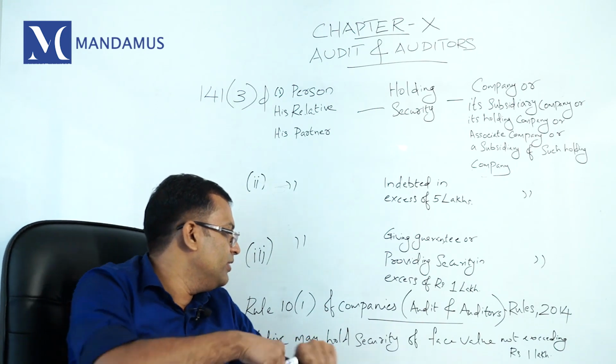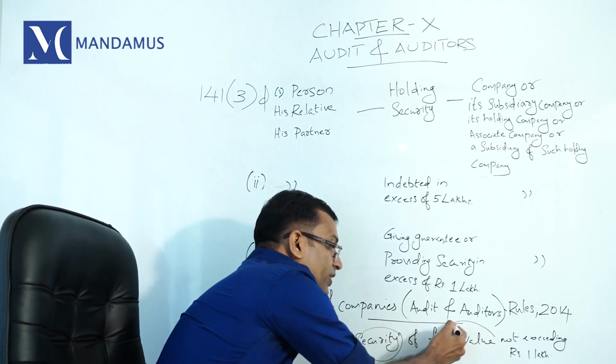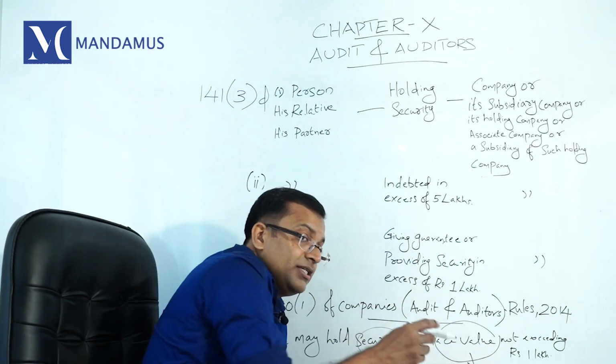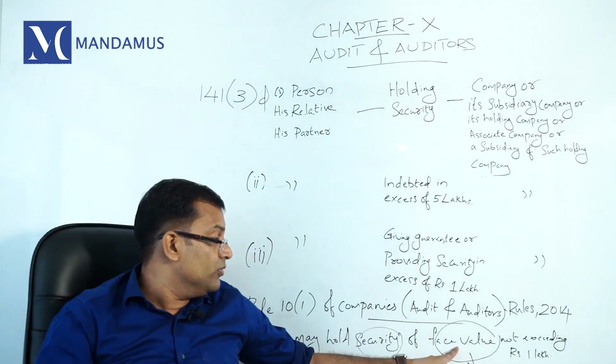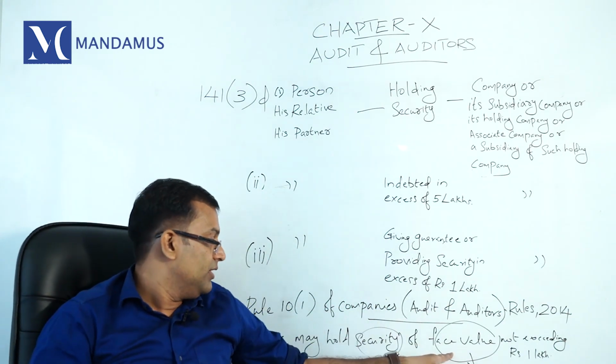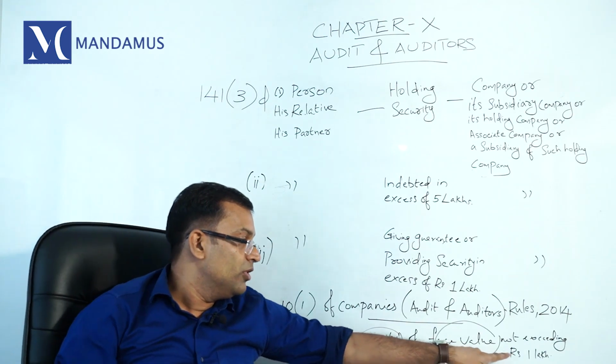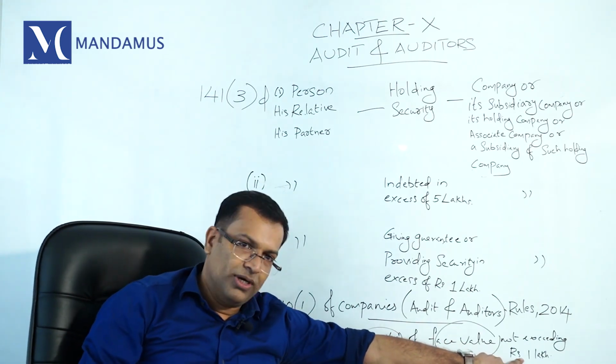A relative can hold security of face value... Very important. In the question they may give the market value, but market value is irrelevant. A security of face value not exceeding rupees 1 lakh.